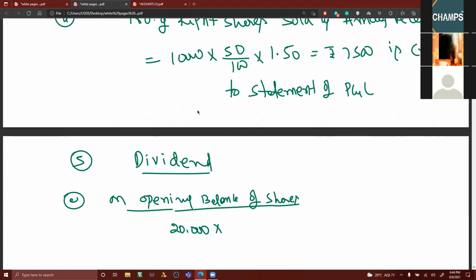And what is the face value of the share? 10 rupees. Into what is the percentage? 15%. 20,000 into 10 rupees into 15%. Can you tell me the value? 30,000. This 30,000 is credited to which column? Income column. Very good.